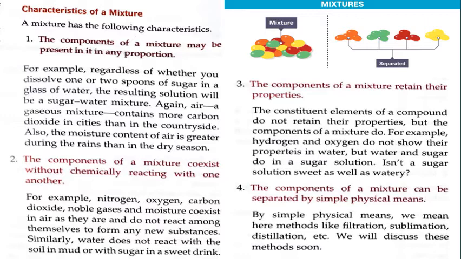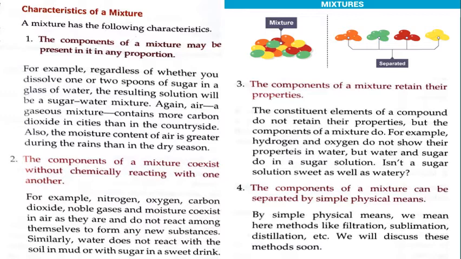Second, the components of a mixture coexist without chemically reacting with one another. For example, nitrogen, oxygen, carbon dioxide, noble gases and moisture coexist in air as they are and do not react among themselves to form any new substance. Because in air there are different types of gases, right? But they are not reacting with each other. Otherwise they would have formed some compounds, but that is not the case. They are existing independently and they are not forming any compound. Similarly, water does not react with the soil in mud or with sugar in a sweet drink.